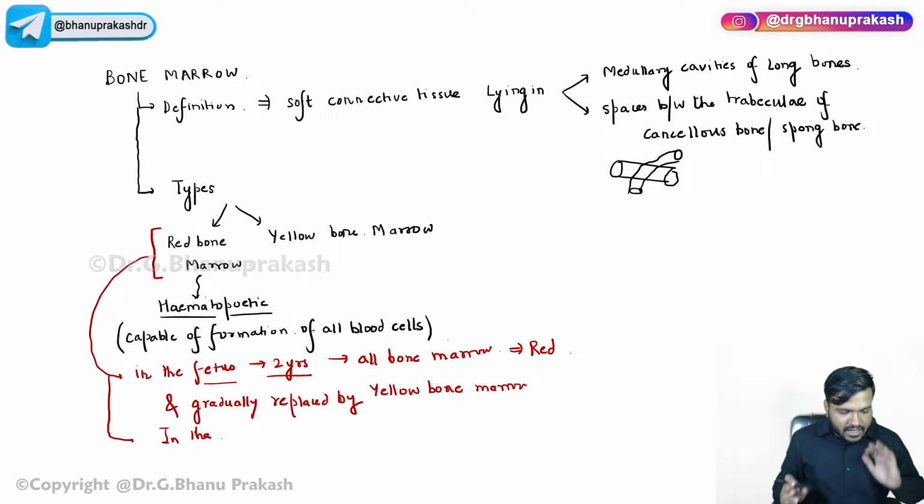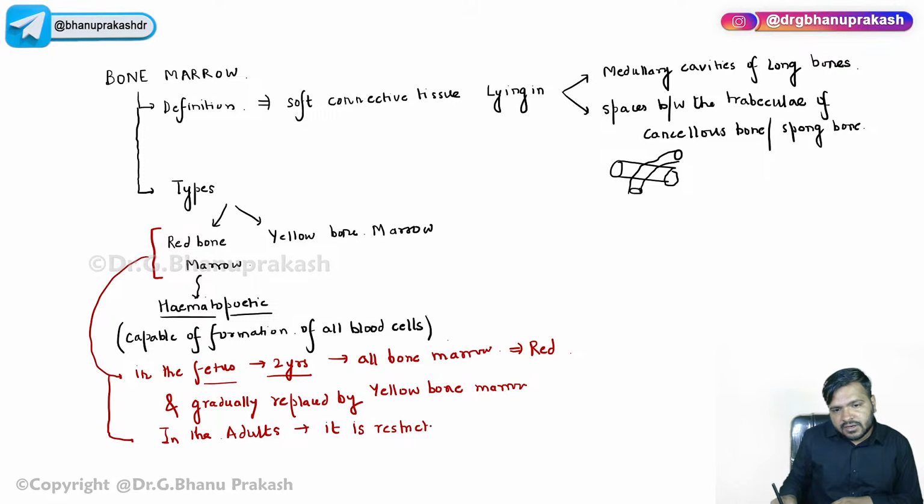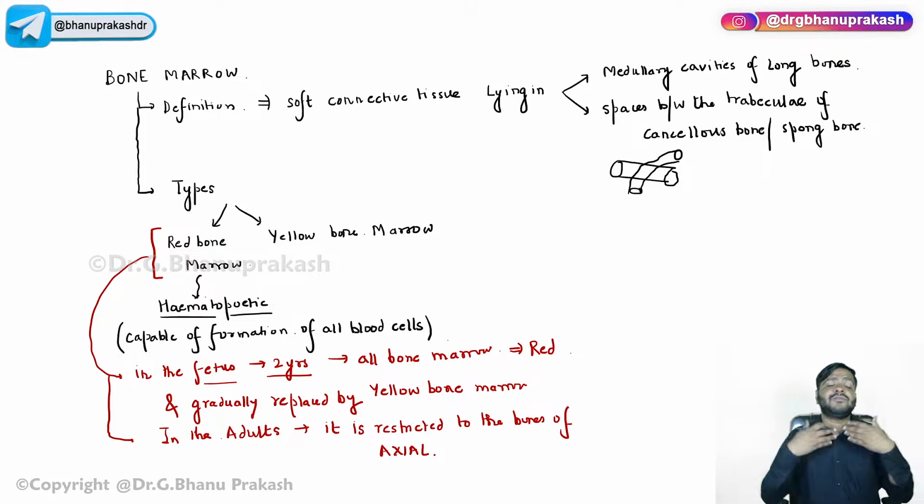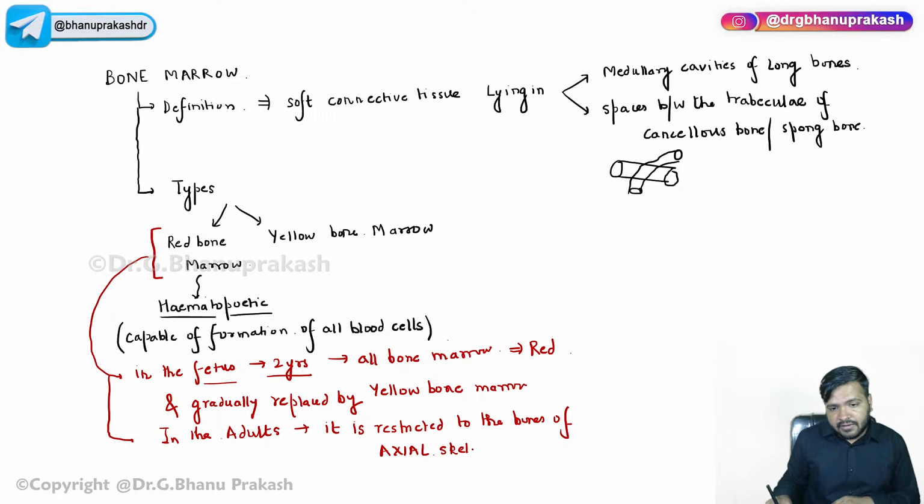So remember, in the adults, very important, it is restricted to the bones of the axial skeleton. Very important. All the axial skeleton bones, the sternum, right?